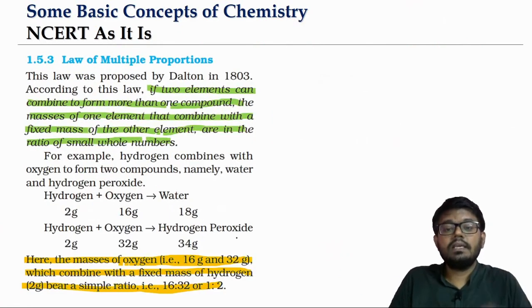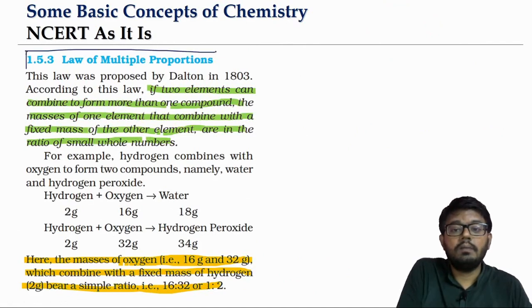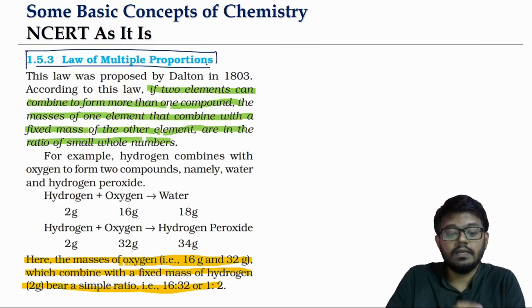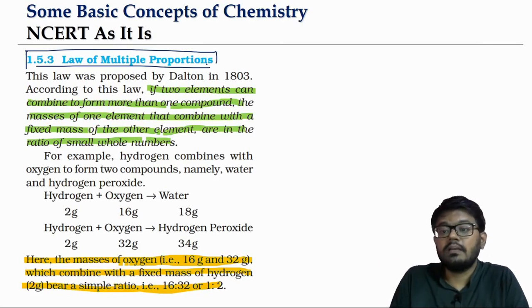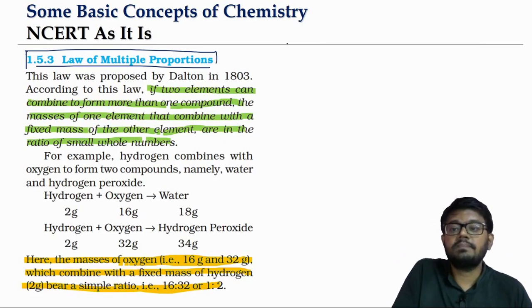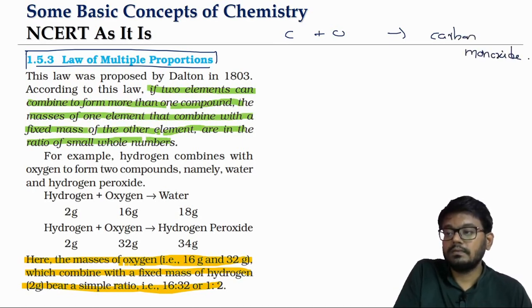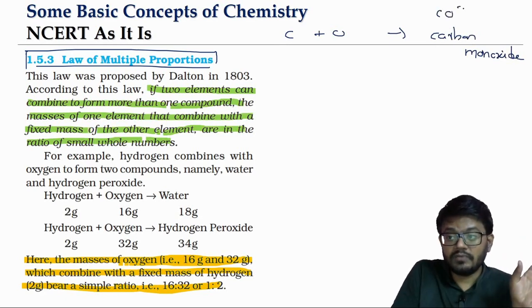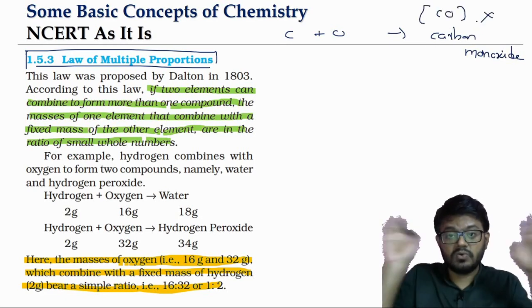Now the next law is the law of multiple proportion. This is about one element combining with another element in different ways. Like say for example, carbon and oxygen can combine to form carbon monoxide. Remember one thing, the molecular formula of these compounds is not known at that point of time.